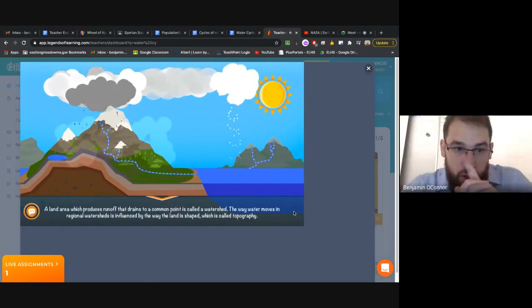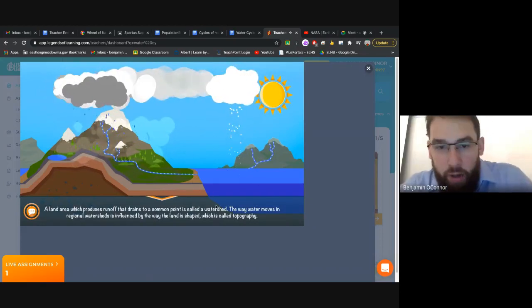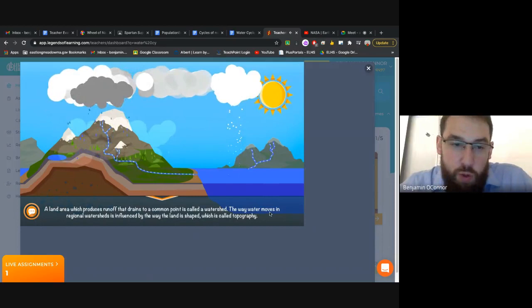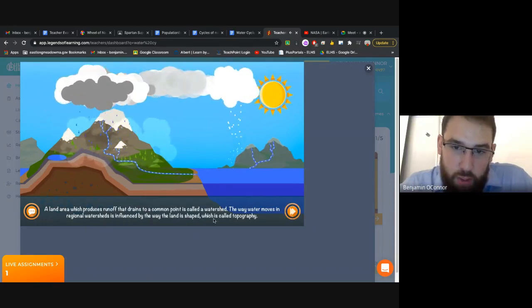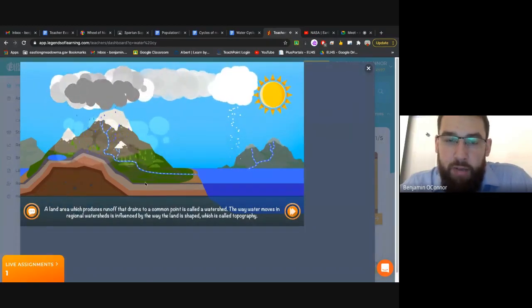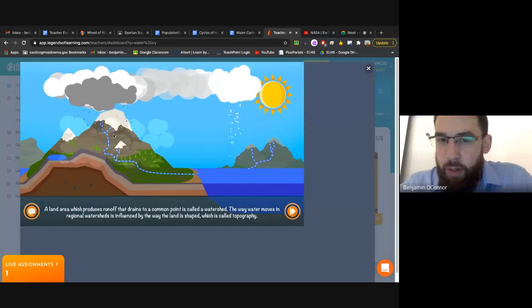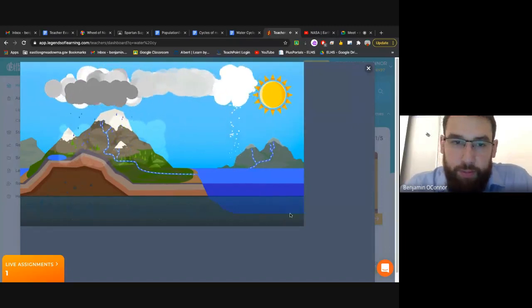A land area which produces runoff that drains to a common point is called a watershed. The way water moves in regional watersheds is influenced by the way the land is shaped, which is called topography. The lay of the land matters. Considering gravity, water is always going to flow down. It's never going to flow uphill.